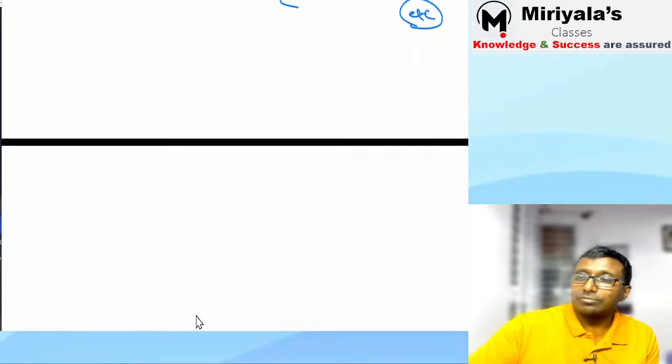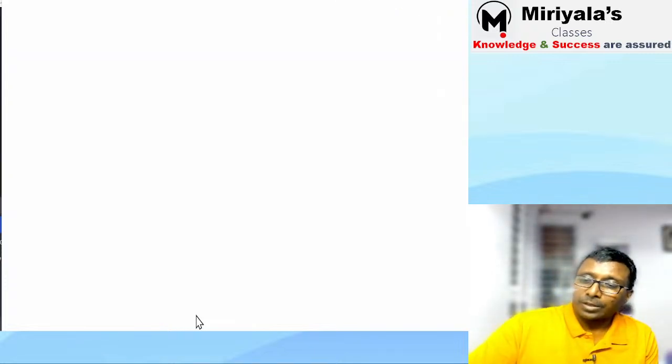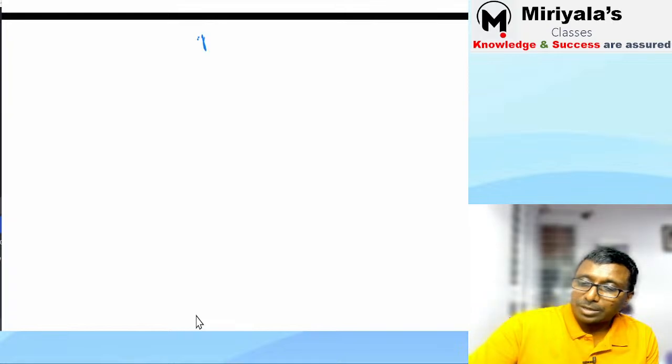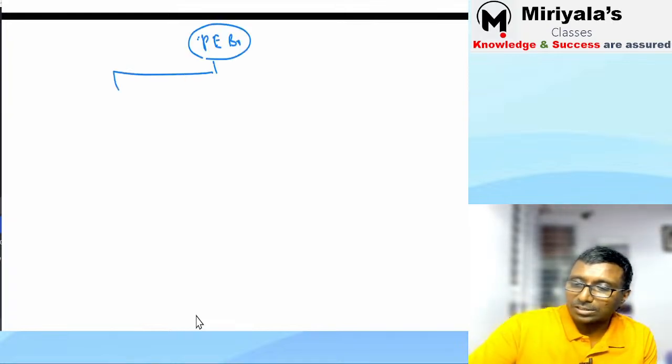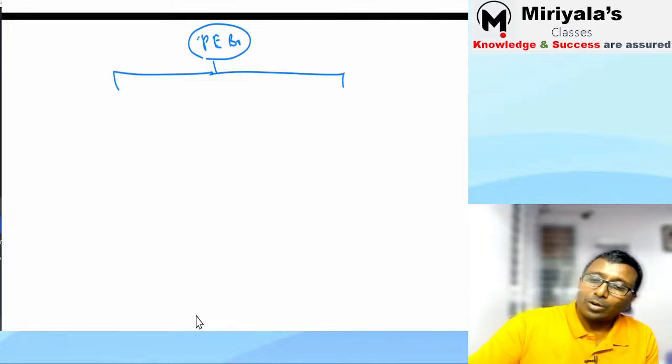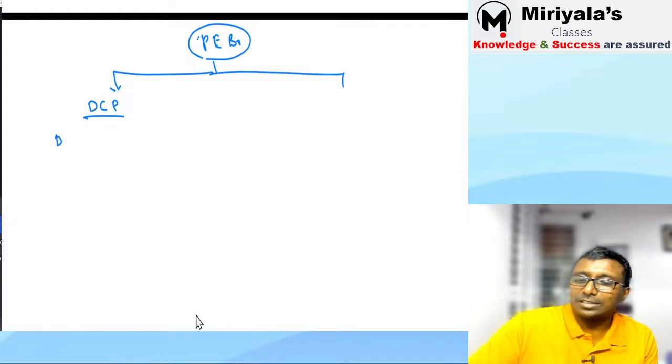So let's start with how you account for such a thing. Post-employment benefits are going to be classified into two types. One is called DCP. What is DCP? This is a defined contribution plan. I will write it: defined contribution plan.